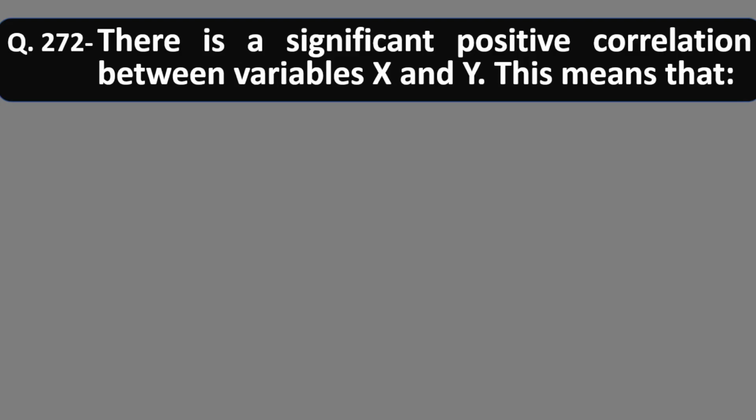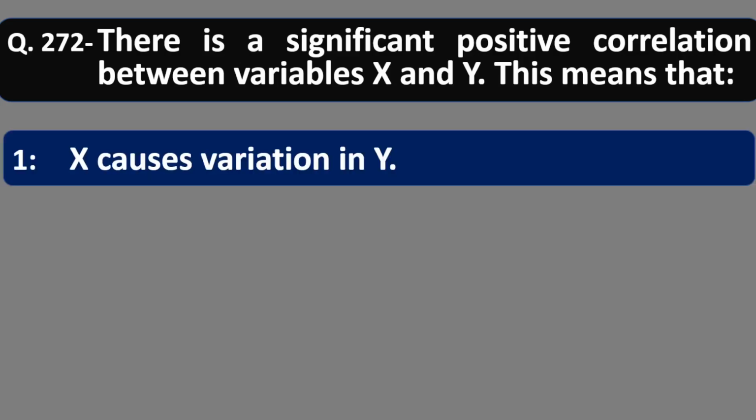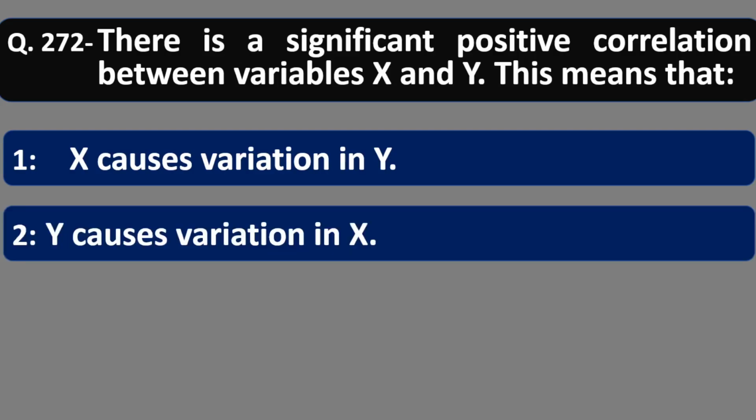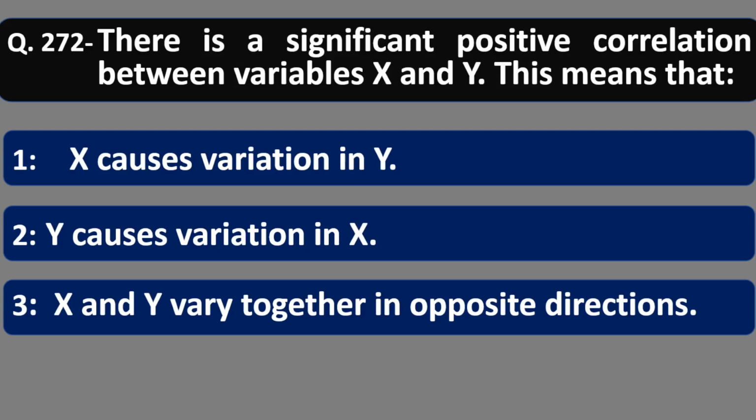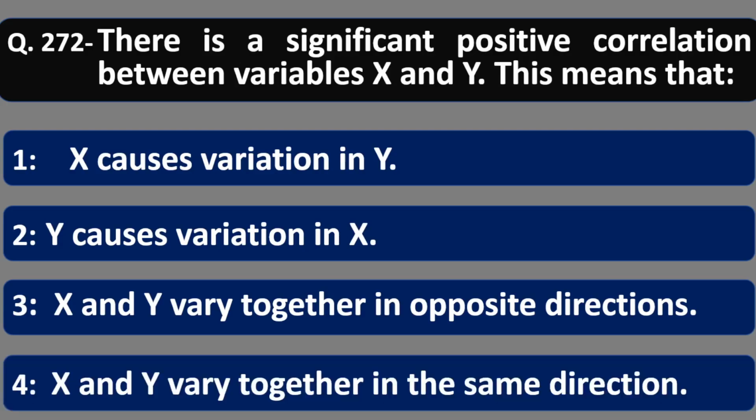Question 272. There is a significant positive correlation between variables x and y. This means: x causes variation in y, y causes variation in x, x and y vary together in opposite direction, x and y vary together in the same direction. Friends, the most suitable answer is option number 4, x and y vary together in the same direction.